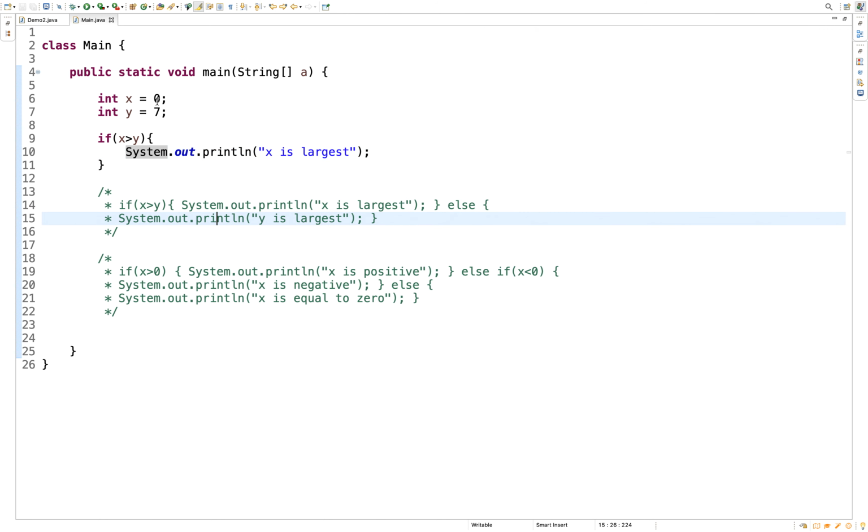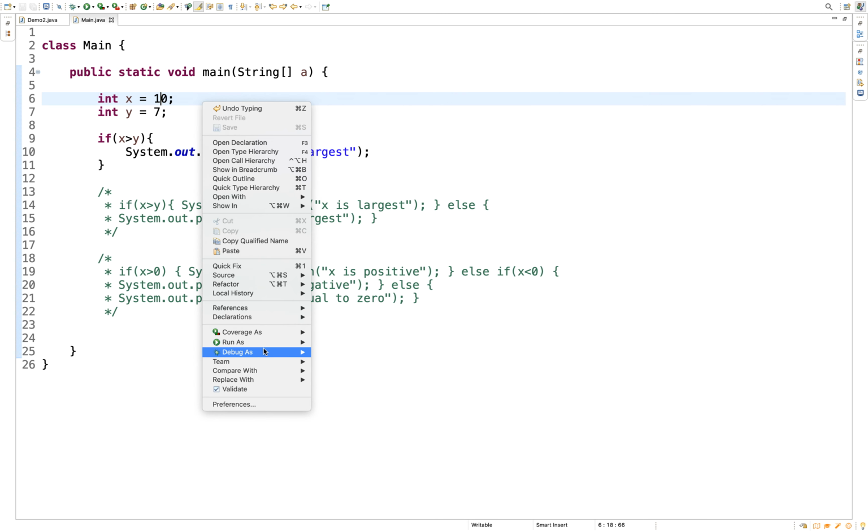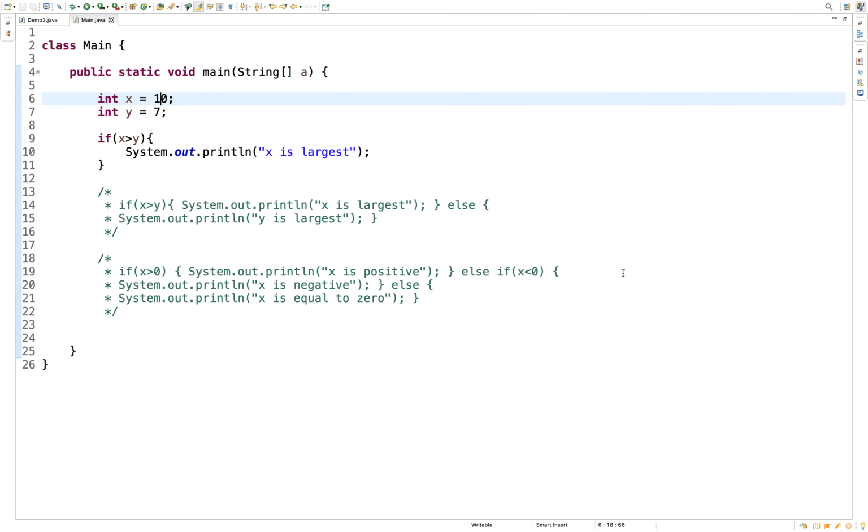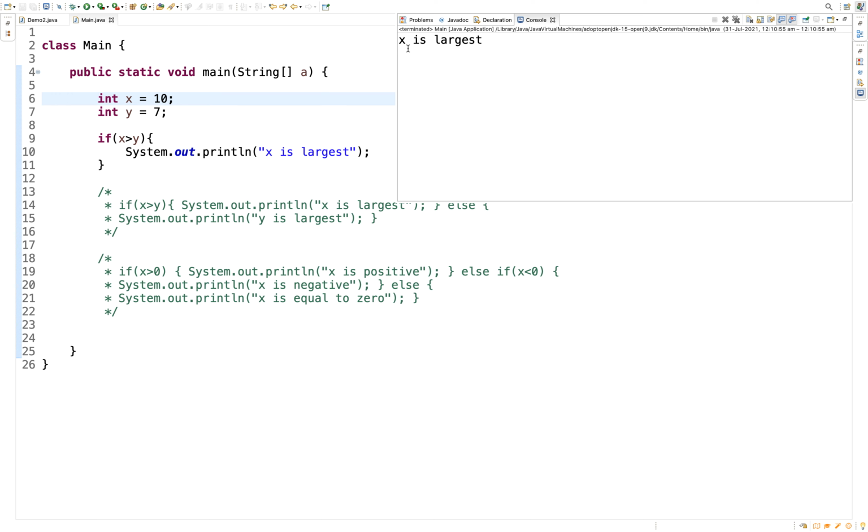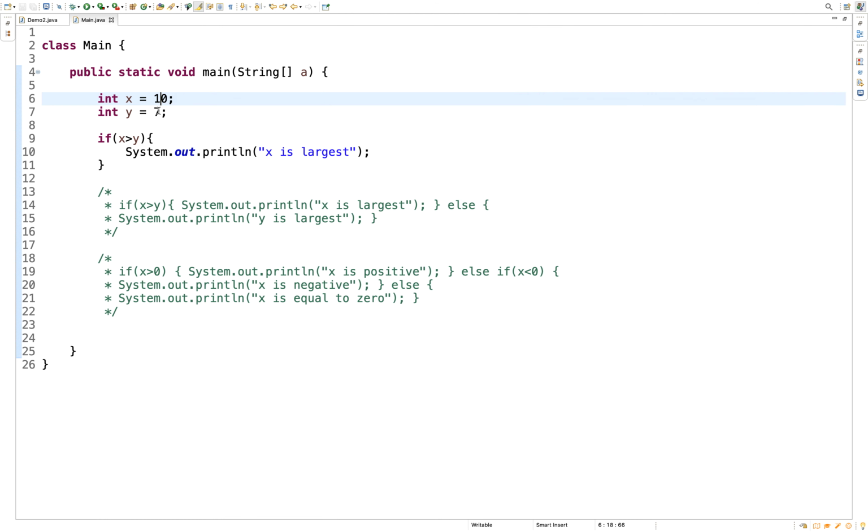Okay, so suppose I have initialized the x variable value to 10. I'm saving the file and running the program again. Let's see what the output is. Now the output is x is largest. Yes, it is true. 10 is greater than 7. That's the reason it has printed this string value. Okay, so this is all about the if block.